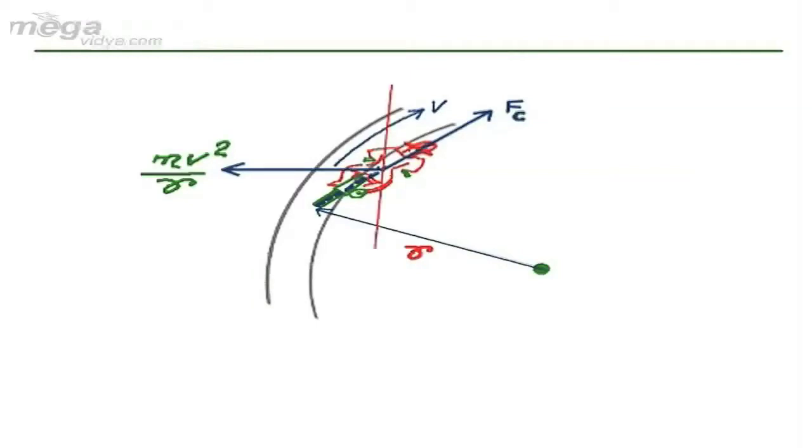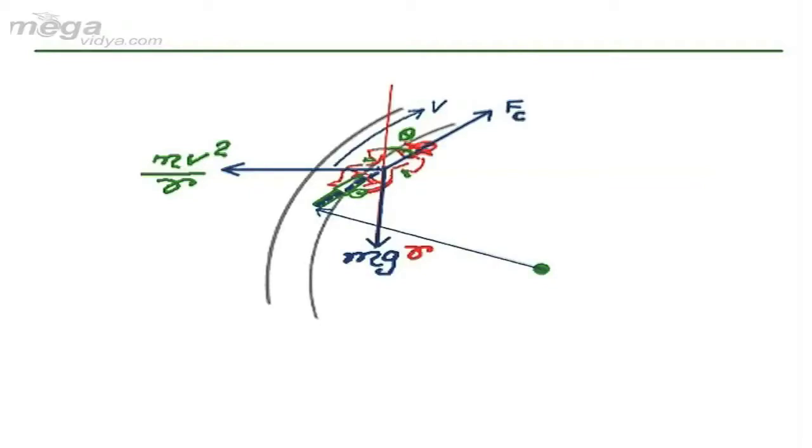If we draw a vertical line passing through the center of mass or center of gravity of bike plus man, and this angle is theta, obviously here the force will be mg of bike plus man vertically downward.